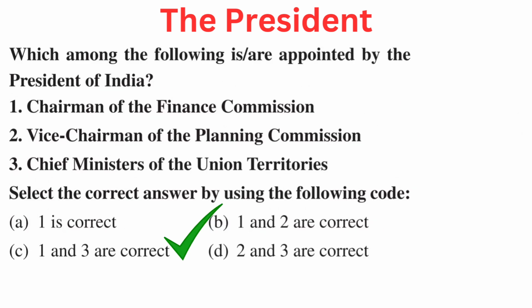Your question is, which among the following is or are appointed by the President of India? 1. Chairman of the Finance Commission, 2. Vice Chairman of the Planning Commission, 3. Chief Ministers of the Union Territories. Select the correct answer by using the following code. Your options are A. 1 is correct, B. 1 and 2 are correct, C. 1 and 3 are correct, or D. 2 and 3 are correct. Right answer is C. 1 and 3 are correct. Chairman of the Finance Commission and Chief Ministers of the Union Territories.